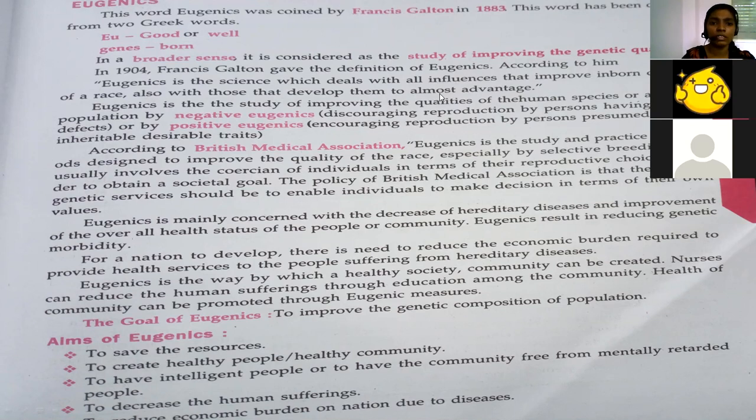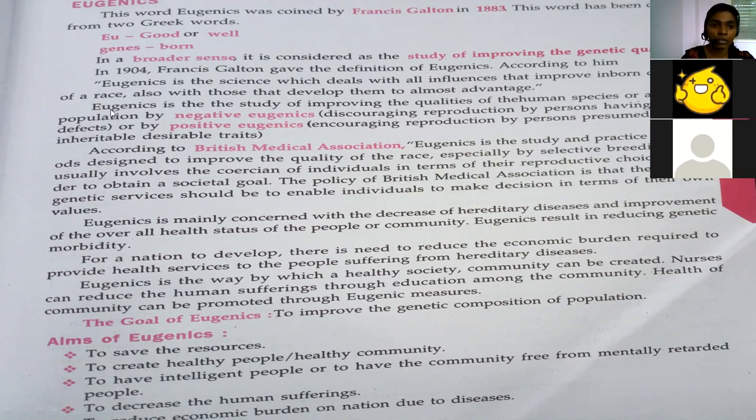In simple terms, eugenics is a science which develops the inborn qualities like race, genetics, color, and also mingling or communicating. All the inborn qualities will be developed. That is the definition given by Francis Galton.